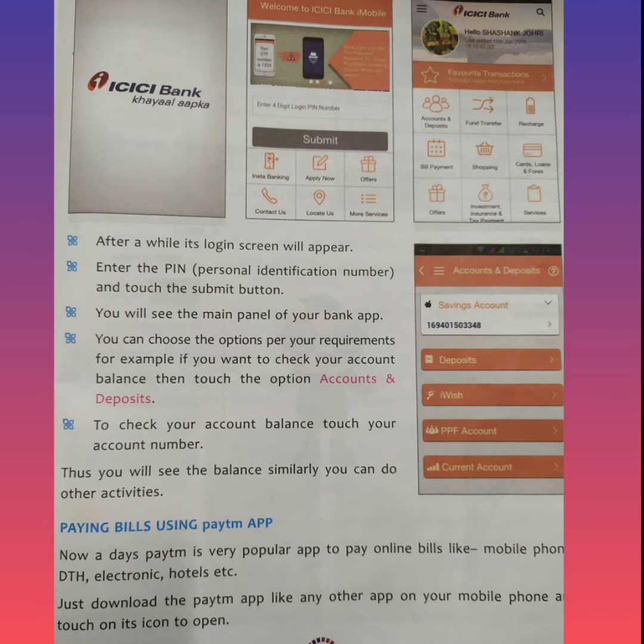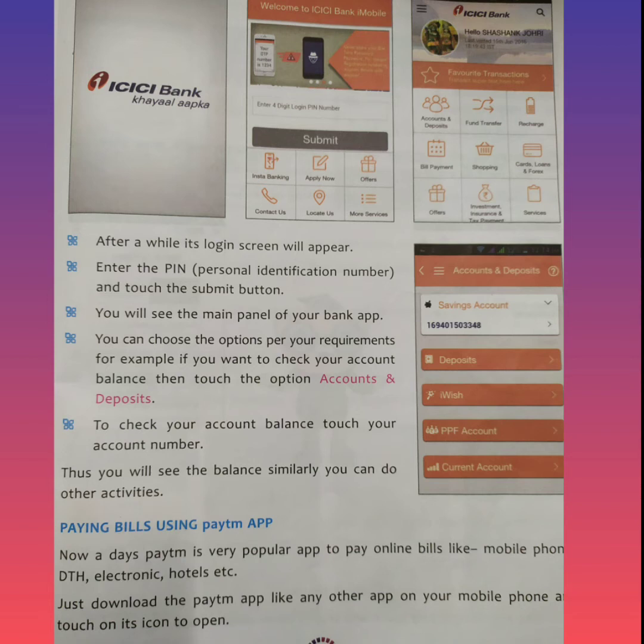Once you have the account, you will find several options on your screen. You can select options from there on what you want to do, like transaction, checking your account balance, recharge, etc.